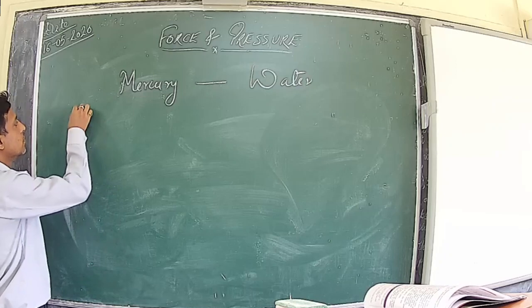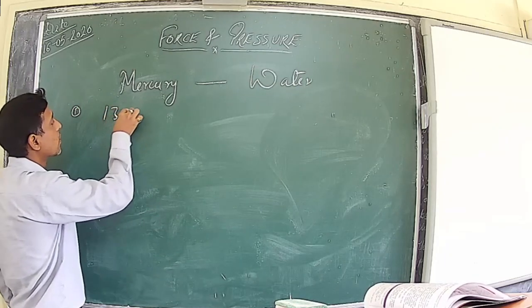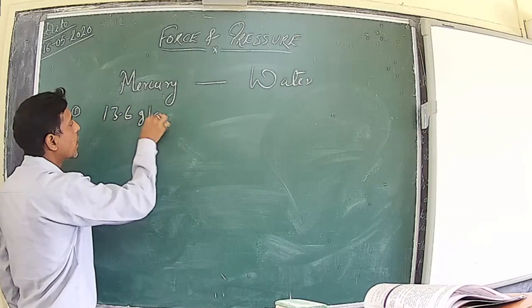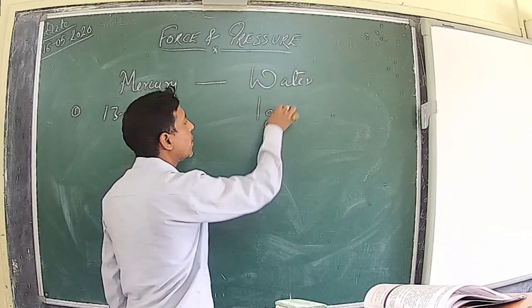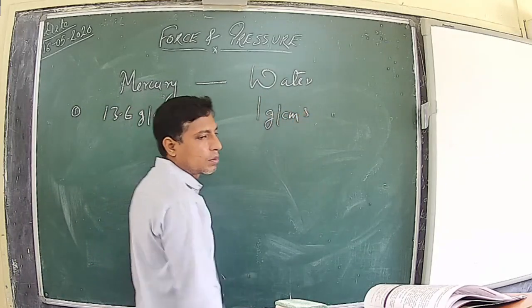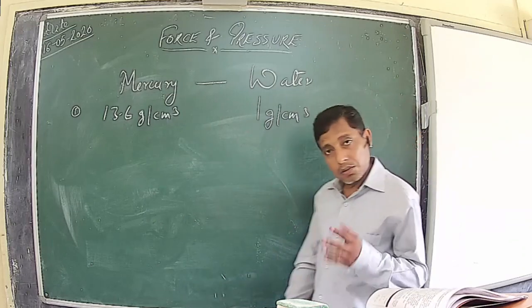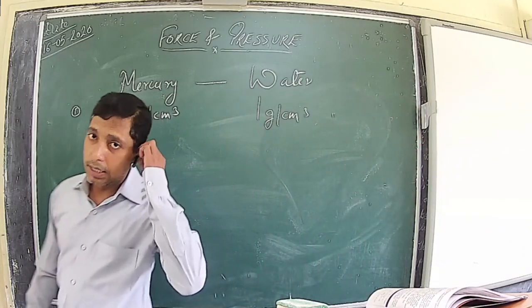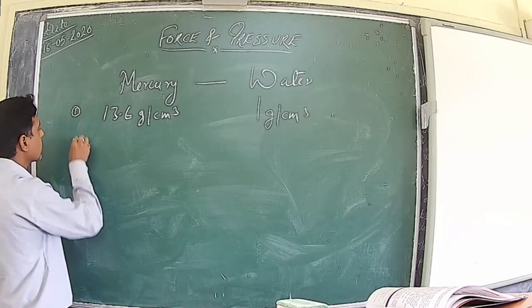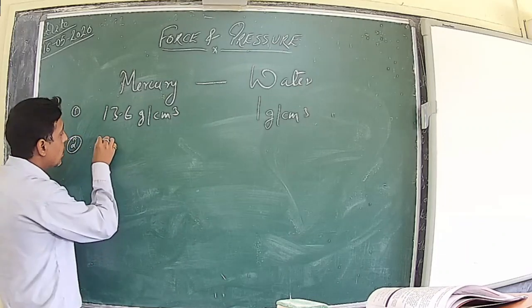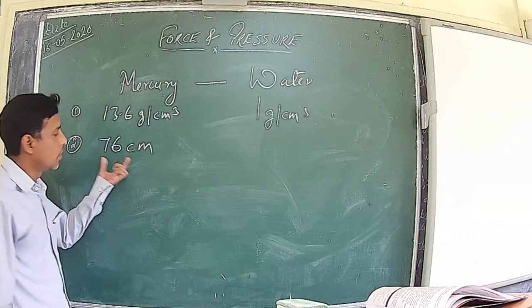The first one is density. The density of mercury is about 13.6 grams per cubic centimeter, whereas for water it is 1 gram per cubic centimeter. This is the first reason, because we always prefer a liquid with very high density. Because of this high density, the length of mercury that can balance 1 atmospheric pressure is only 76 centimeters.